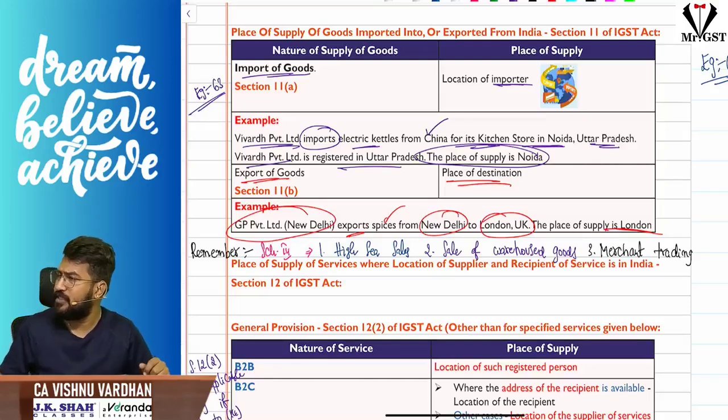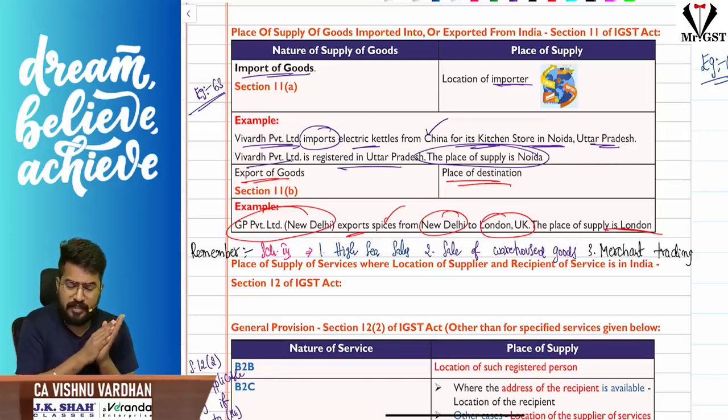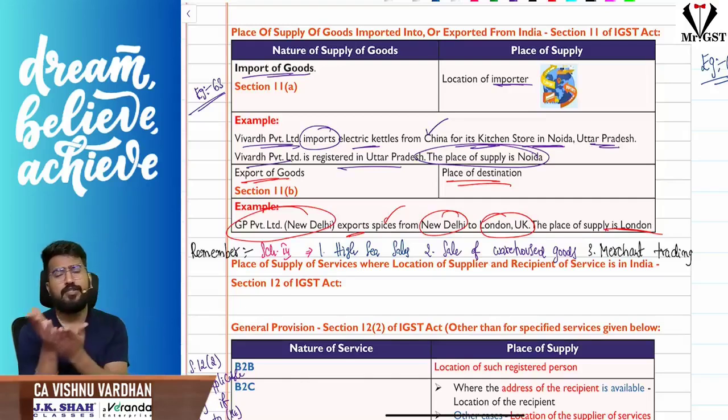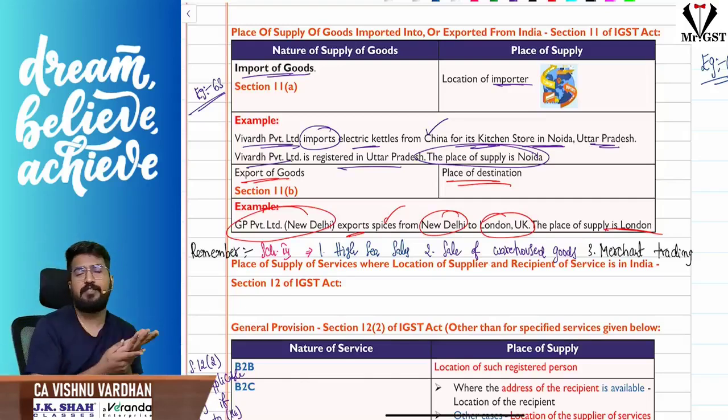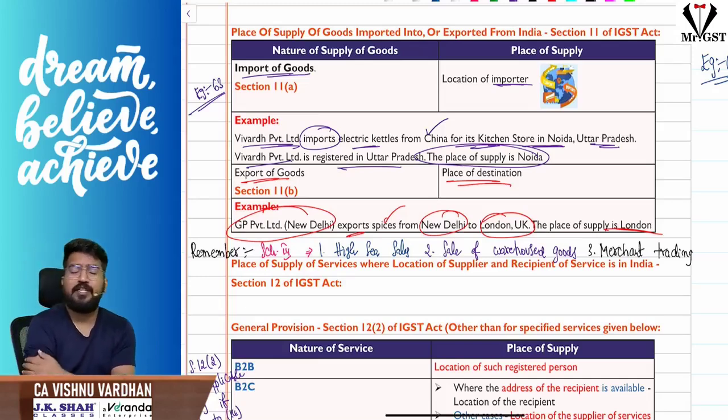So the next one is section 11. You know, the very easy one. Section 11, import and export of goods. What is the place of supply? If it is import of goods, the location of the importer will be the place of supply. If it is export of the goods, the destination of the goods will be taken as place of supply.